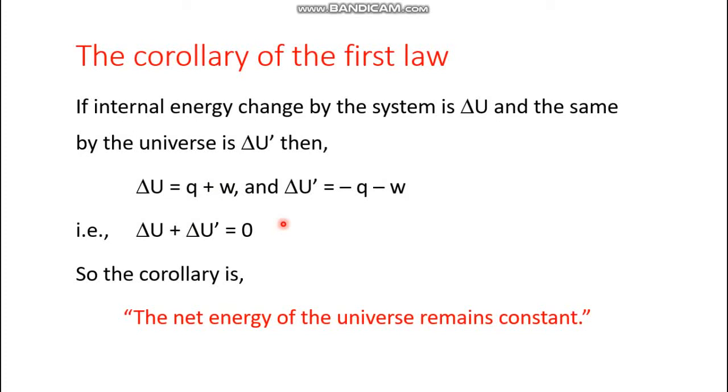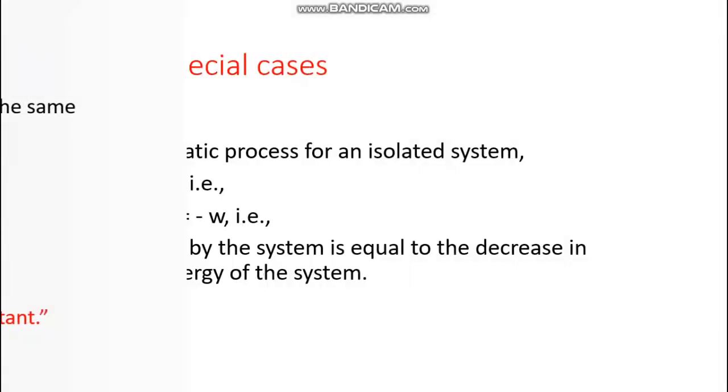Suppose the energy is coming from the sun to the earth. That does not mean the energy of our solar system is increasing. The overall energy is always constant. Just some energy is released by the sun, and that much energy has been absorbed by the earth. So if you take into account the overall energy of the universe, this overall energy is always constant.